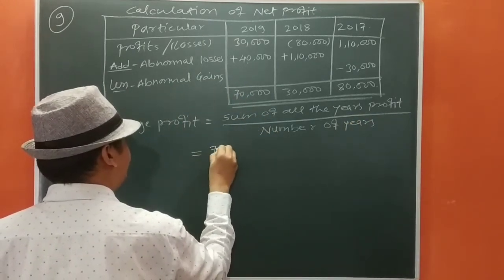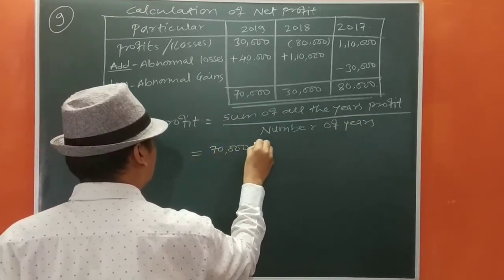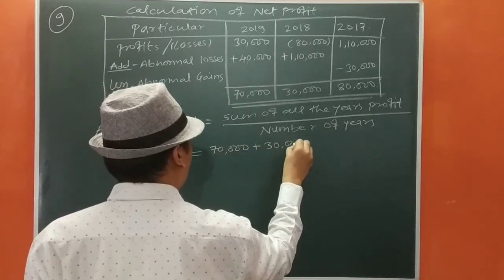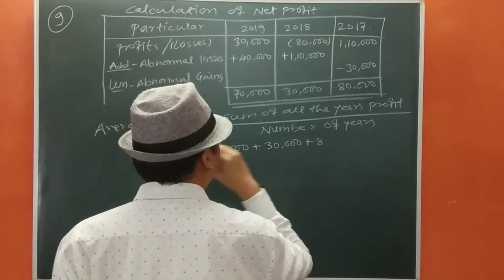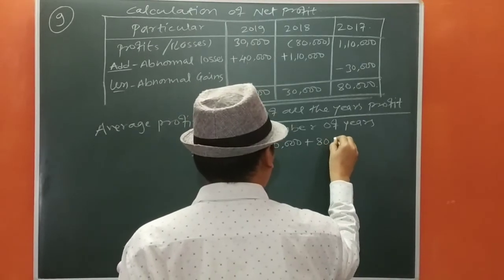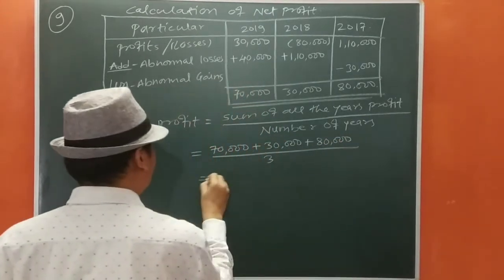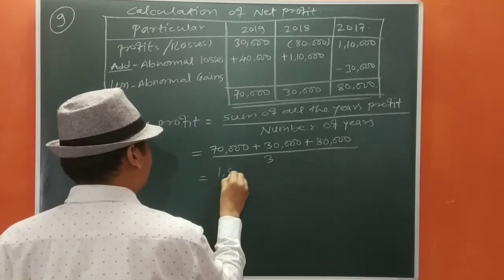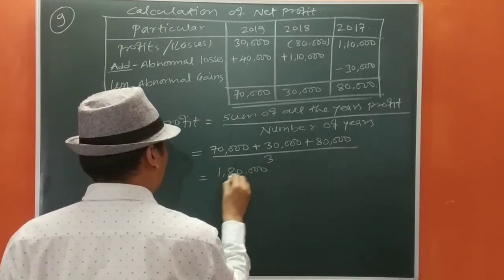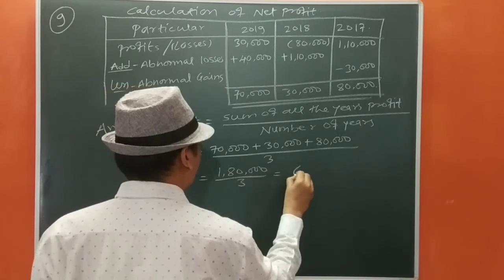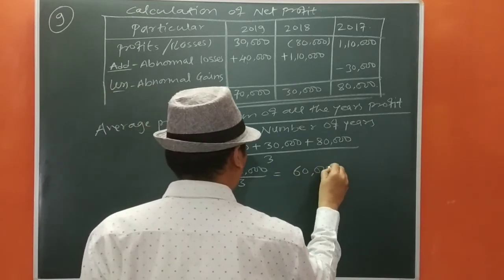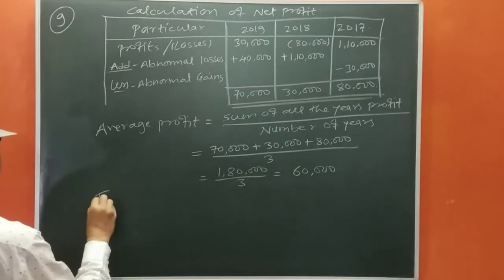So it is 70,000, 30,000, 80,000 upon 3. This is 1,80,000 upon 3 equals 60,000. Okay. Now firm's goodwill.